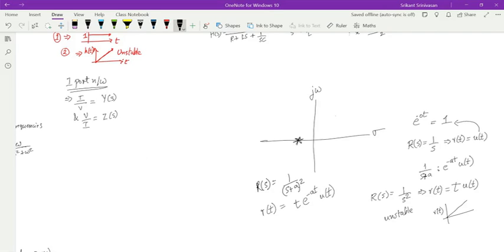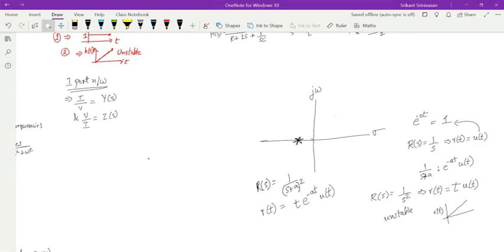So now tell me, is this stable or not? Stable. Why? Because the exponential function decreases much faster than the multiplication with t. Correct. Very good. So although I have a double pole, if I have a double pole at some point on the left side over here, then it is a stable system.